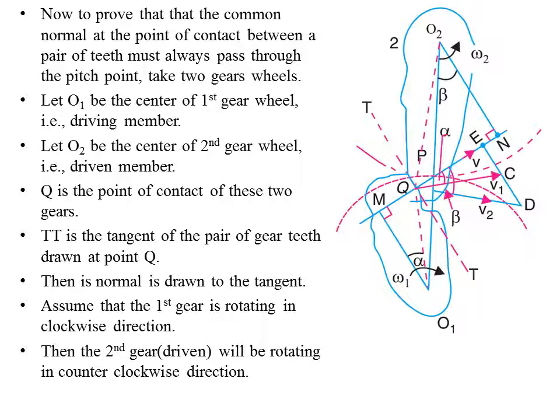Now let us assume that the first gear is rotating in the clockwise direction. We already discussed that external gears always rotate in opposite directions, whereas internal gears rotate in the same direction. Now as this gear is rotating clockwise, the second gear, that is the driven gear, will be rotating in the counterclockwise direction.